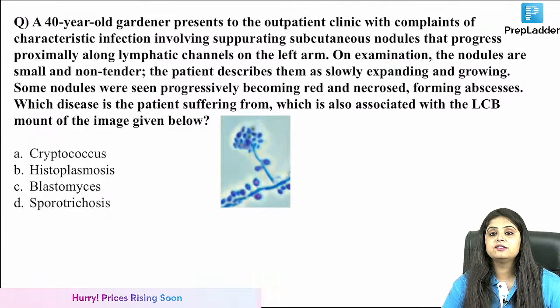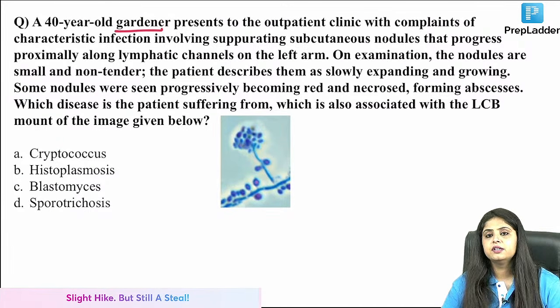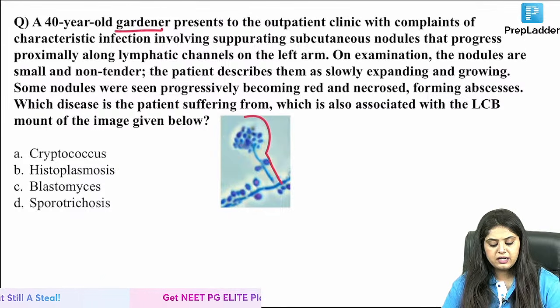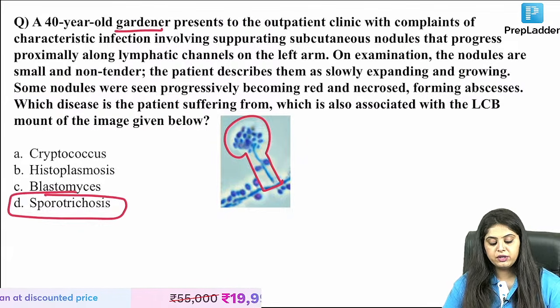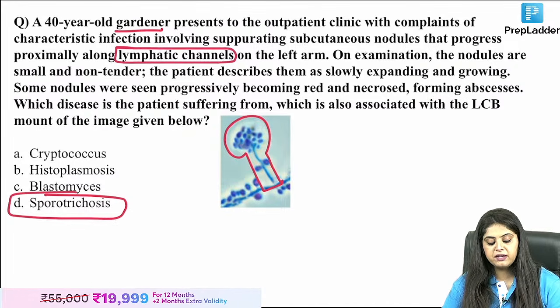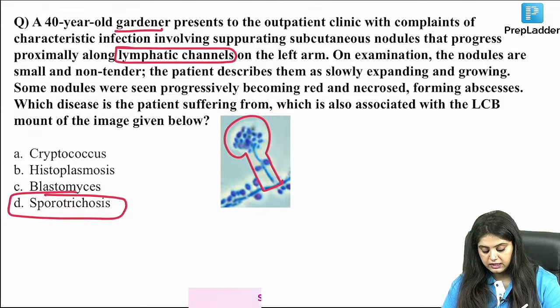Now coming to one more question. What do you want to give the answer to this? I have given you options, but I don't think you're reading. See, there's a gardener. As soon as gardener comes, ma'am, rose gardener and rosettes are seen over here. Answer is clear. It is sporotrichosis. What did I tell you? That sporotrichosis spreads via what? Via the lymphatic channel. That is also mentioned over here. So nothing tough that we had.